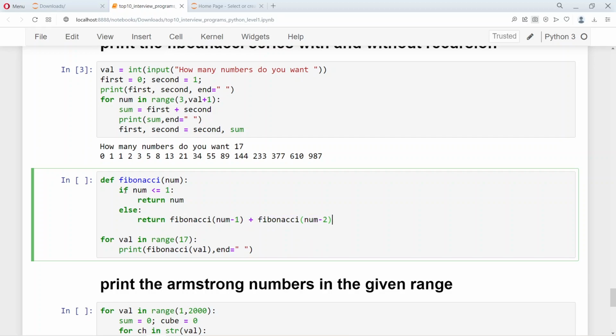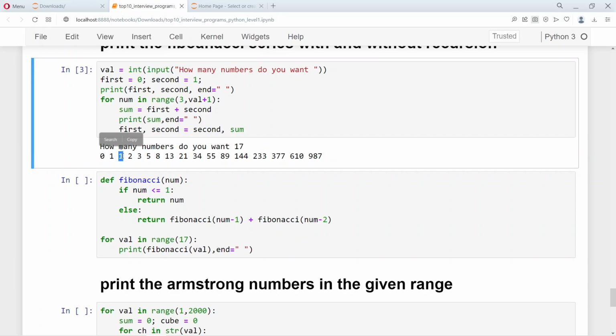So if the number is 0 or 1, you return the same number. As you can see, the first number will be 0, the second number will be a 1, and the third number will be a 1. So if the number you want to find is 0 or 1, you return the same number.